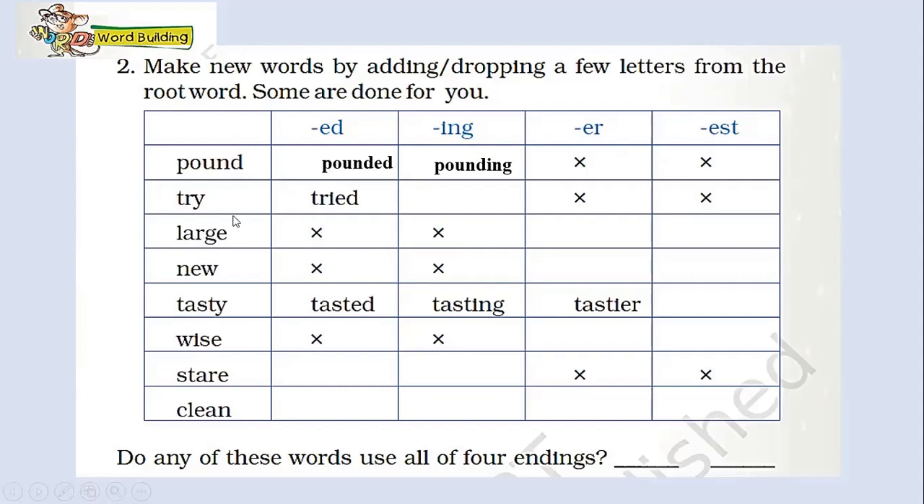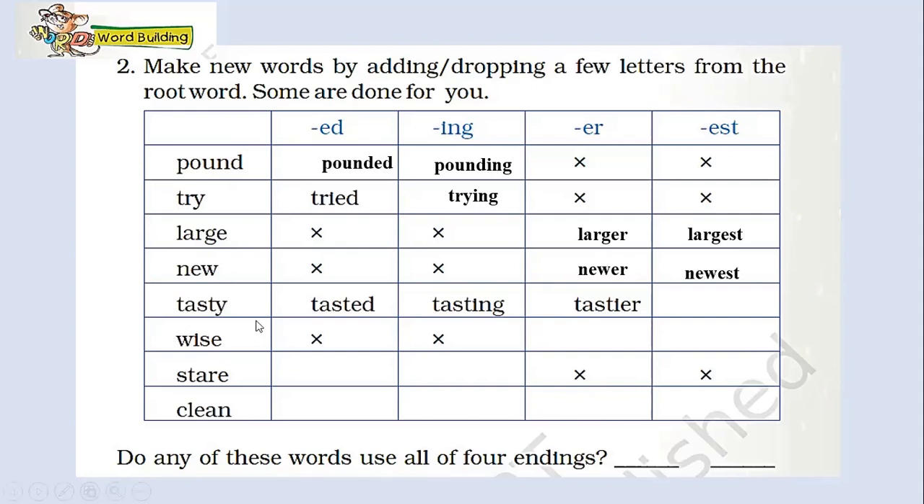Next, we have the word try, and by adding the suffix ed, we get tried. We can also add the suffix ing and form the word trying. Next, we have an adjective, and by adding the suffix er, we get the word larger. Same way, by adding the suffix est, we get the word largest. Then we have new, and by adding er to it, we get newer. When we add the suffix est to the word new, we get newest.